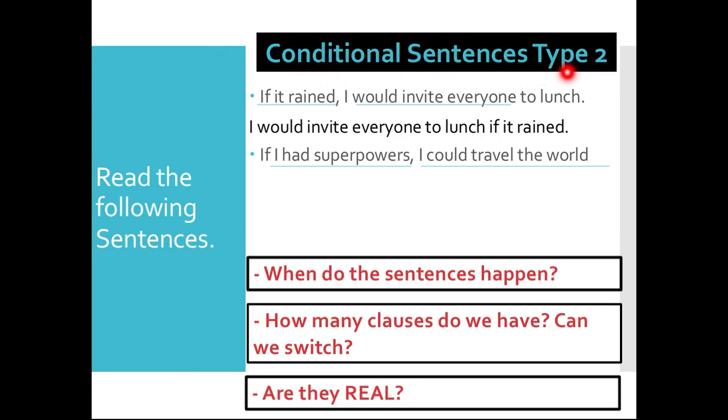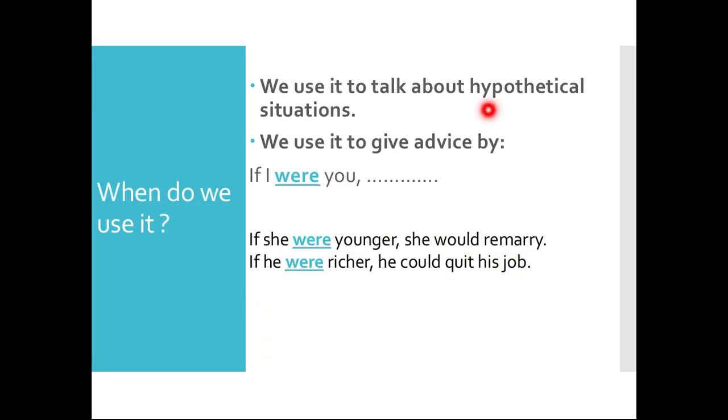Conditional sentences type 2. We use type 2 to talk about hypothetical situations, okay? Unreal situations. Hypothetical in Arabic means افتراضية, okay? Unreal situations, which means غير واقعية, غير حقيقية, or imaginary situations, خيالية, things that are never going to happen, okay?